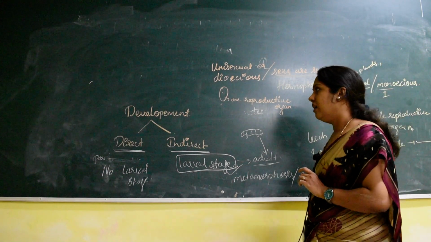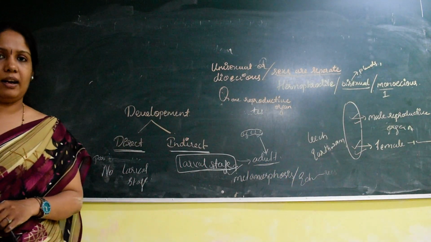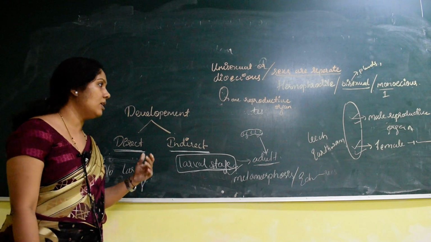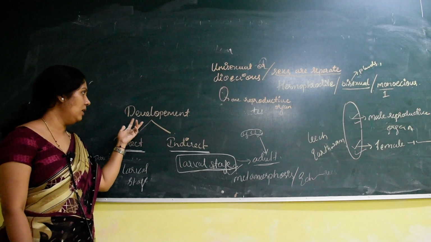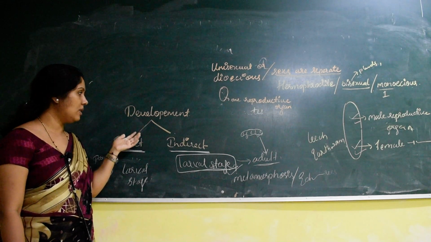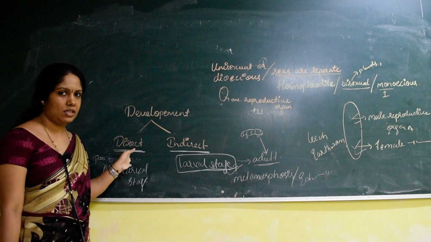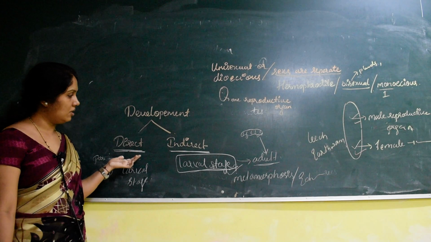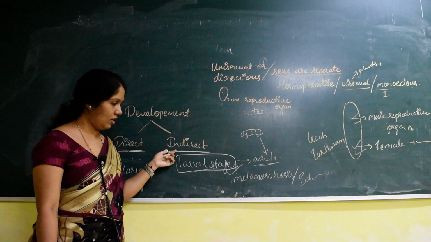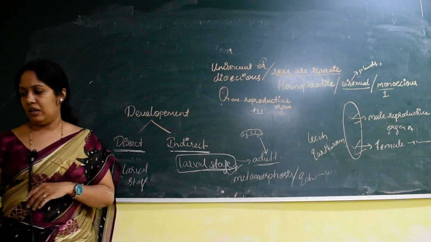So in some of the phyla the development is indirect, whereas in some of the phyla it is direct type of development. So direct and indirect are the two types of development seen in different phyla. In the case of direct development, there is no larval stage; if you write it in simple words, this is enough. But in the case of indirect, you have to remember there is a larval stage.